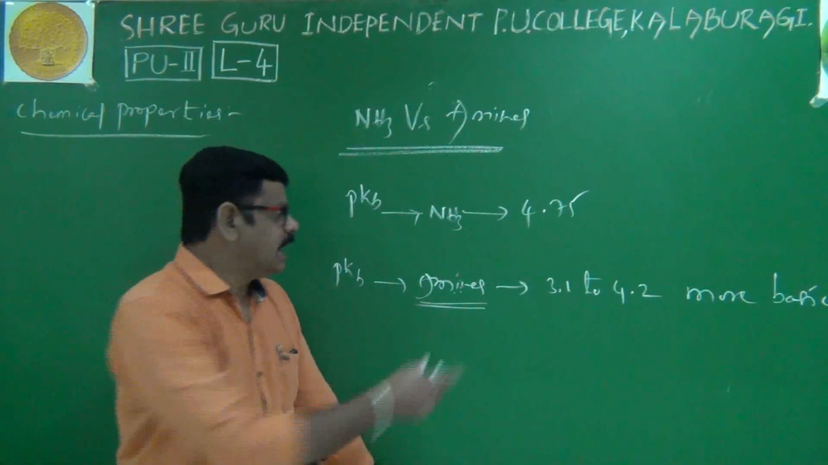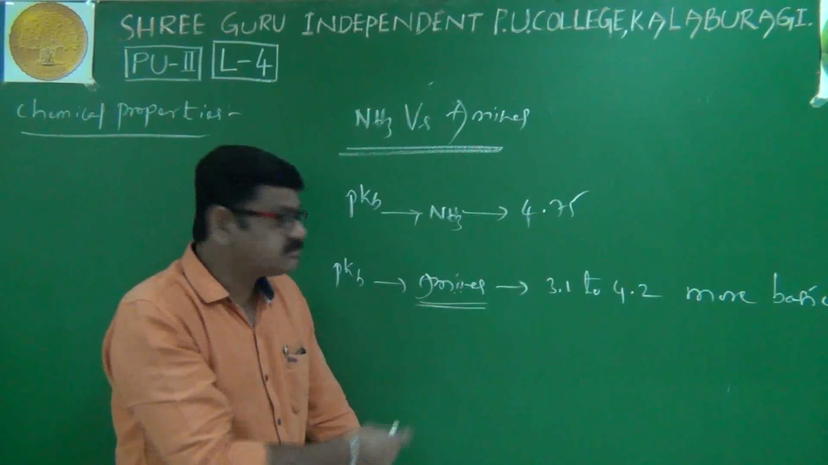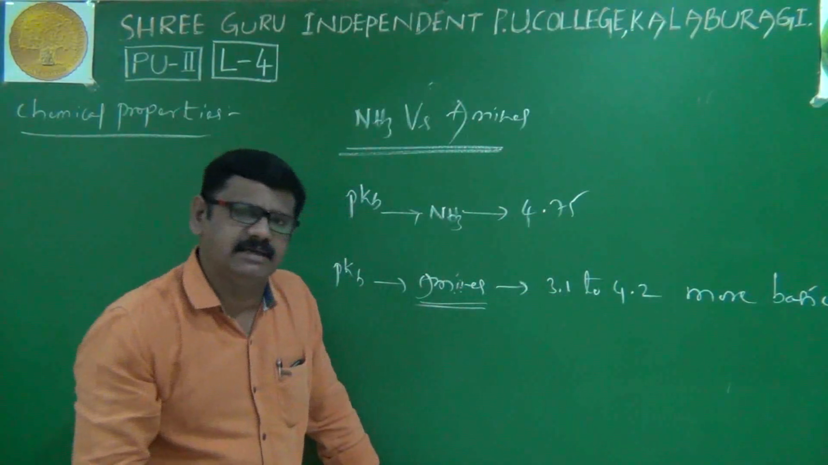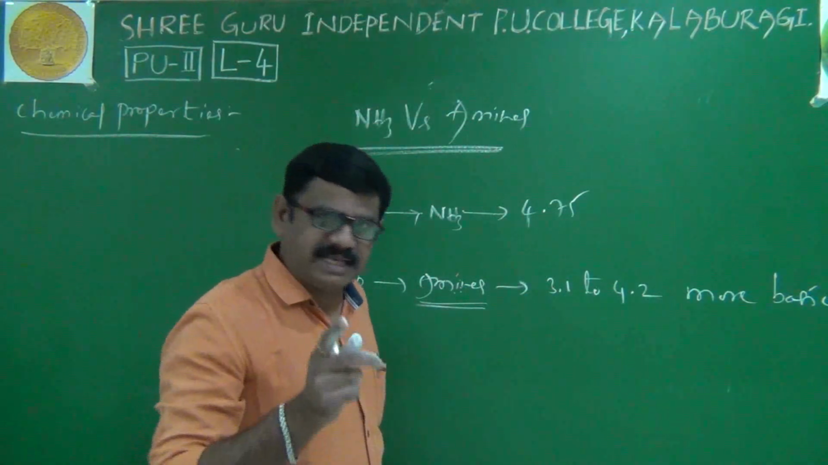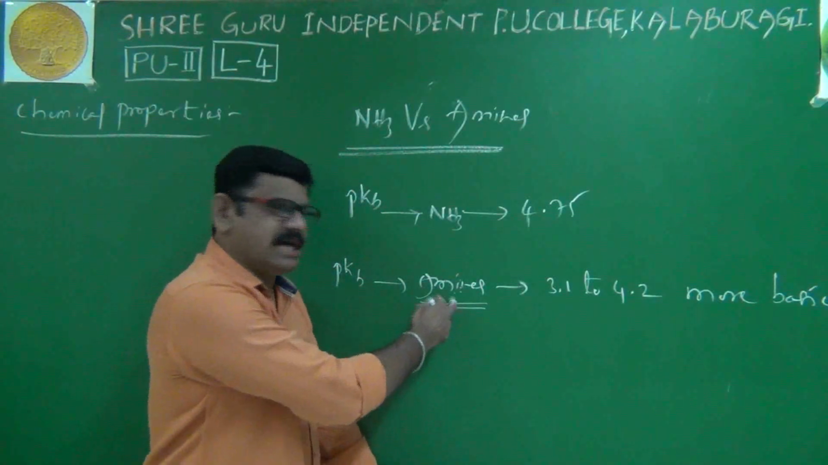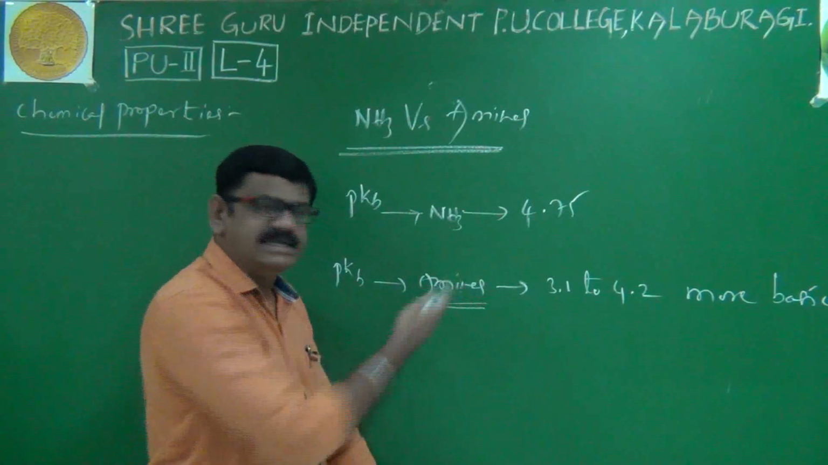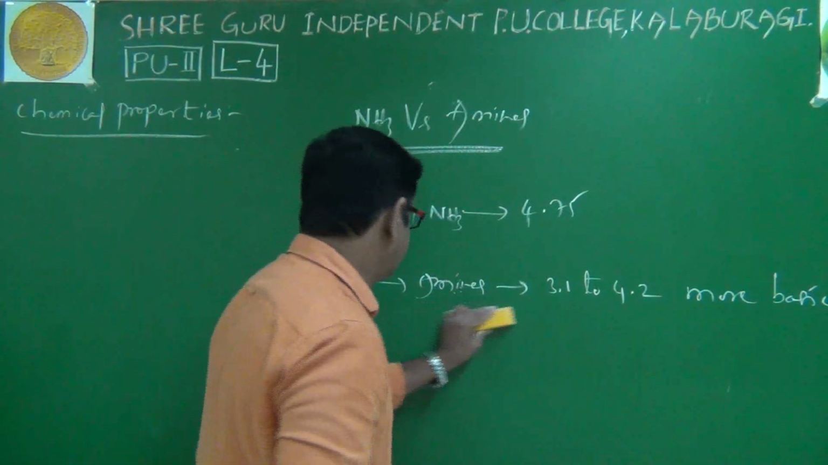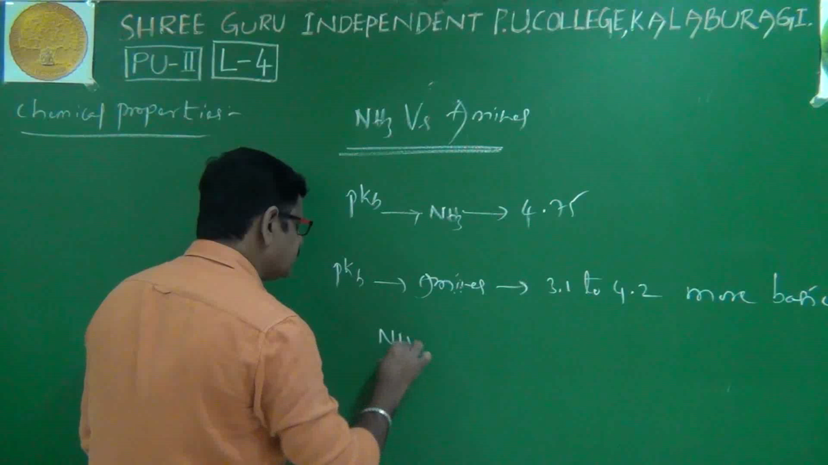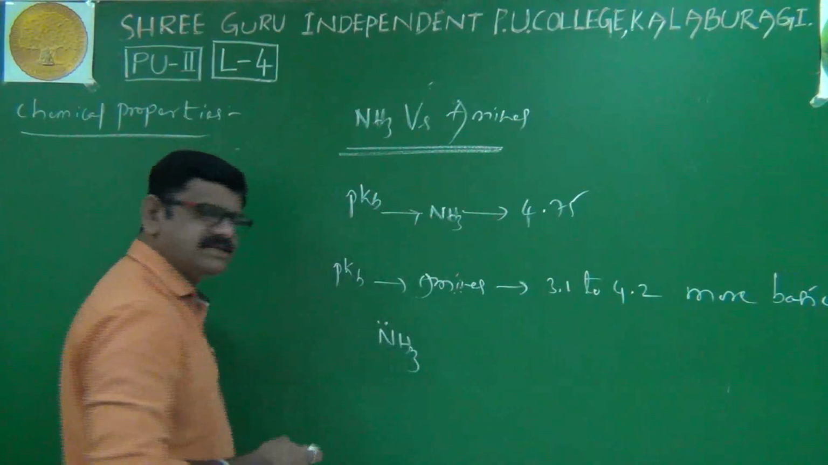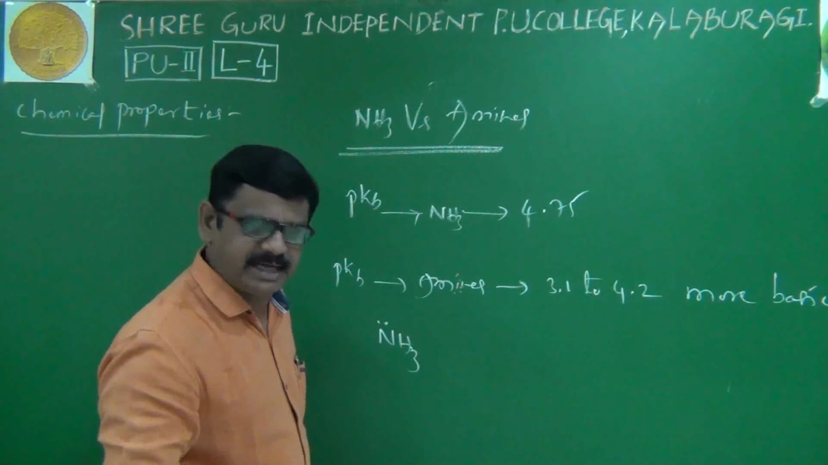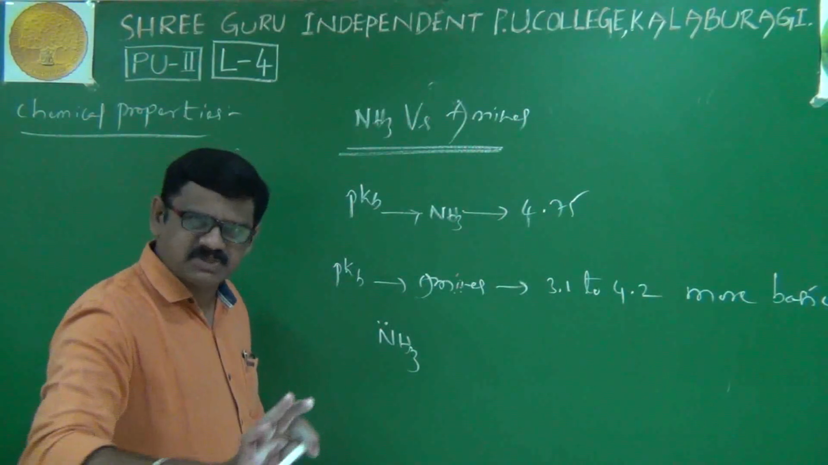We have confirmed this from experimental analysis. I'll repeat: ammonia's pKb value is more, amines' pKb value is lesser. Based on pKb values, we can easily tell that amines are more basic than ammonia. We'll see the reason now. As far as ammonia is concerned, nitrogen has a lone pair and a lone pair donating ability. That's why it shows basic property. There is no doubt in that.